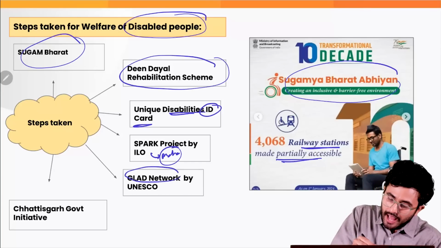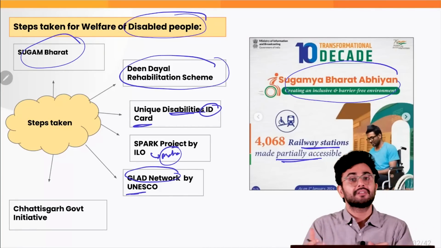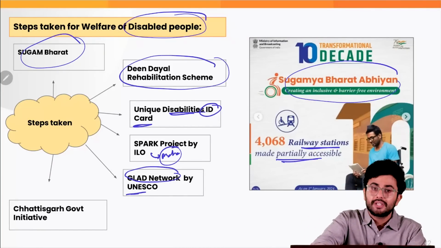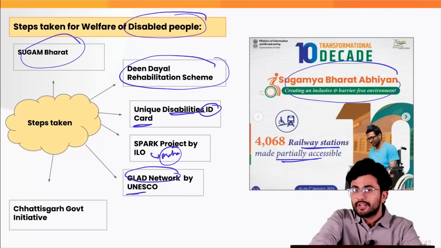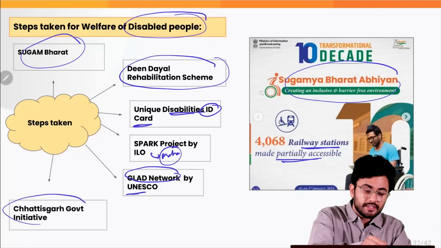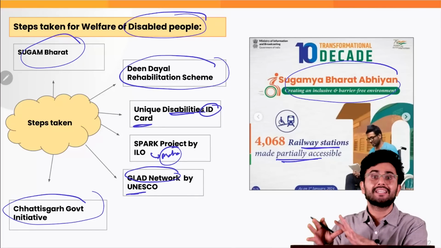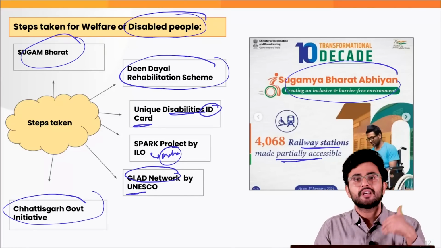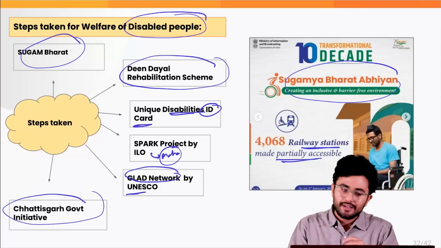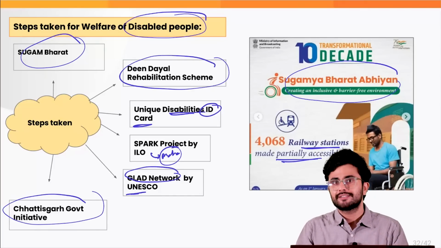Also, there exists a GLAD network by UNESCO to actually champion the rights of these disabled people. Also, there are certain innovative local initiatives which you can quote, for example, the Chhattisgarh government initiative, where it is providing reservation for disabled people in the panchayat election. So to increase their political participation, you can quote any and all of that in your answers, right?